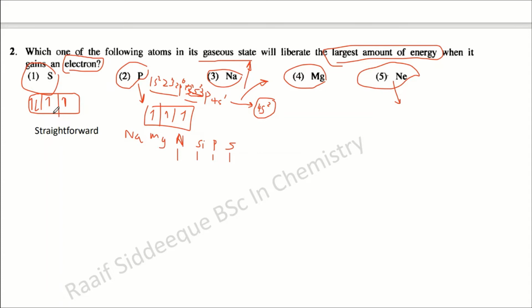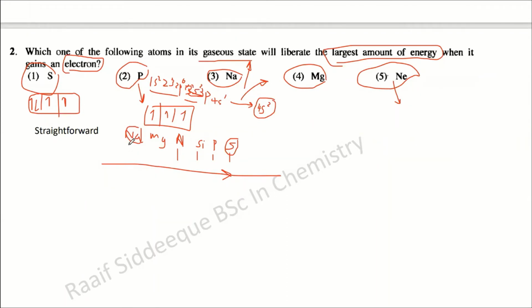This is a p energy level, don't forget, and this is an s energy level. Both sulfur and sodium are in the same period, so think about that fact.